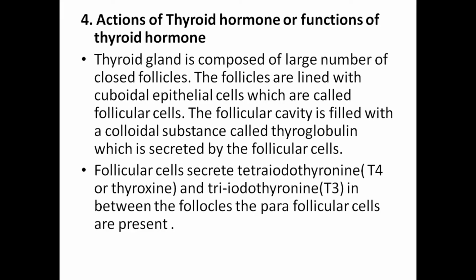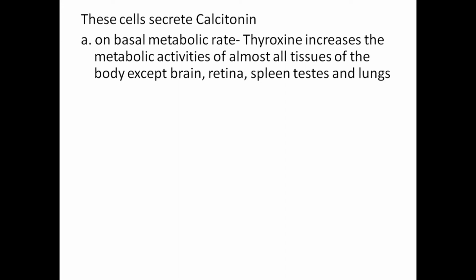Follicular cells secrete tetraiodothyronine, that is T4 or thyroxine, and triiodothyronine, that is T3. In between the follicles, parafollicular cells are present. These cells secrete calcitonin. First, on metabolic rate. Thyroxine increases the metabolic activities of almost all tissues in the body except brain, retina, spleen,